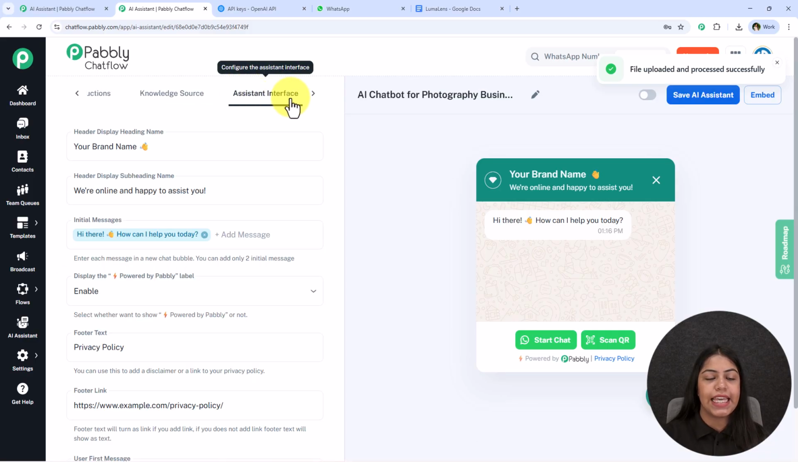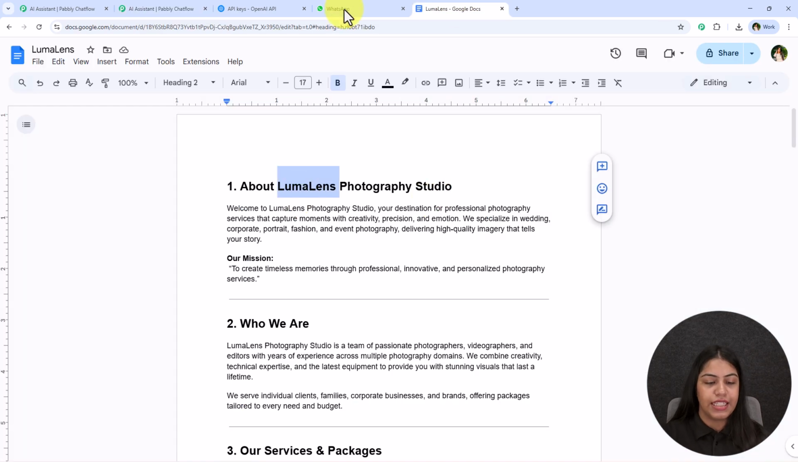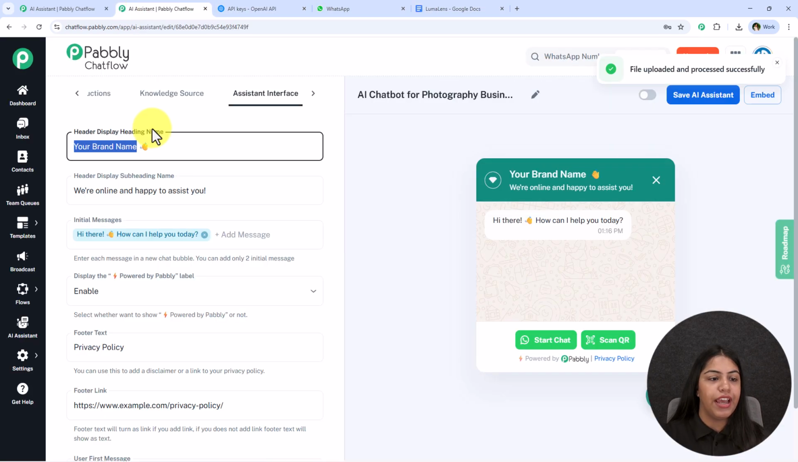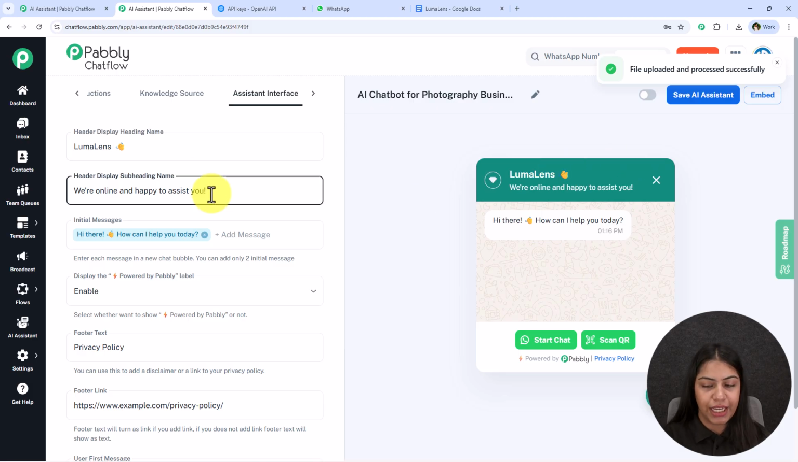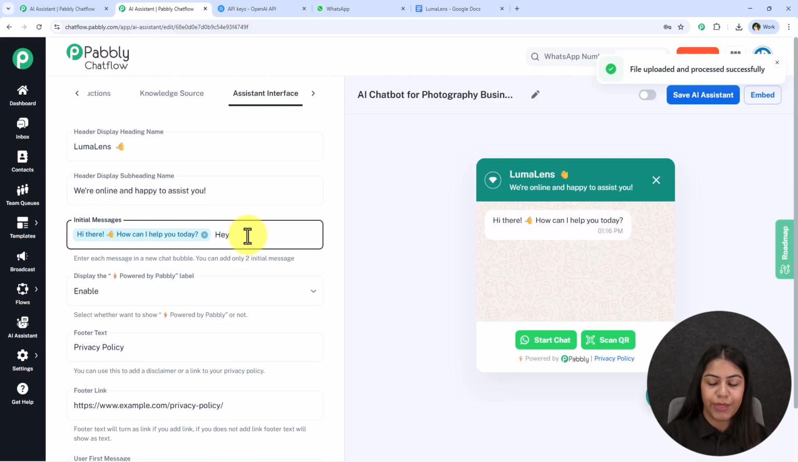The next is this AI interface. Alright, so over here you have to add your brand's heading. Alright, so you have to add a heading which is your brand's name. Alright, so let's add the brand name over here and I'm going to paste it and it will change over here too. Same goes for the subheading. If you wish, you can definitely add or delete something. It will change over here too. For the initial message, you have to type the initial message and press enter and it will be added. You can add up to 2 initial messages only.